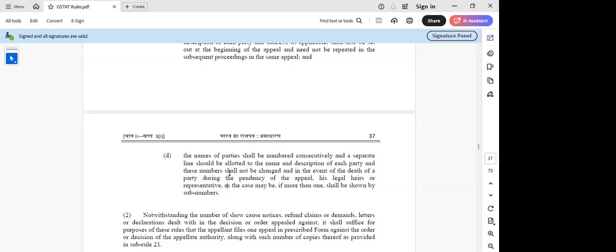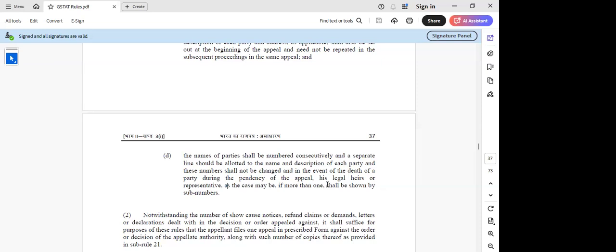So here the one issue we are trying to understand is that the parties shall be numbered sequentially, like if the parties are 4 to 5, then it has to be consequently numbered. But the only issue here is, in the case of death of a party during the pendency of the appeal, how can it be shown by his legal heirs? Because I think the proceedings will be concluded and again it has to be filed by the legal heir, sir.